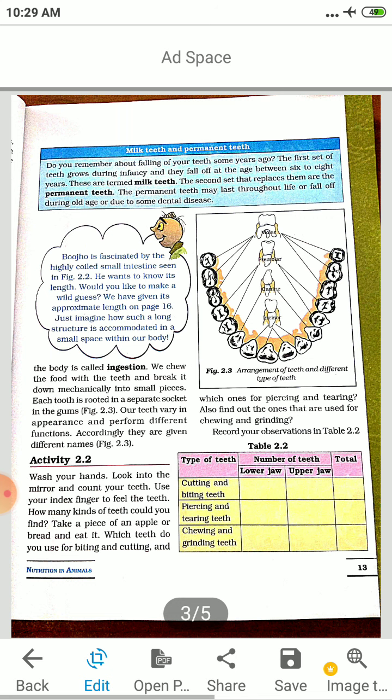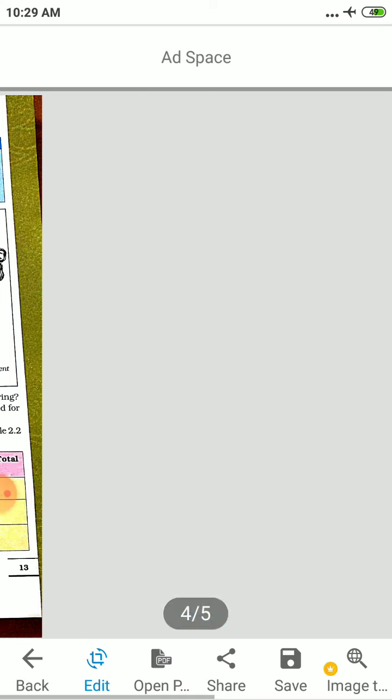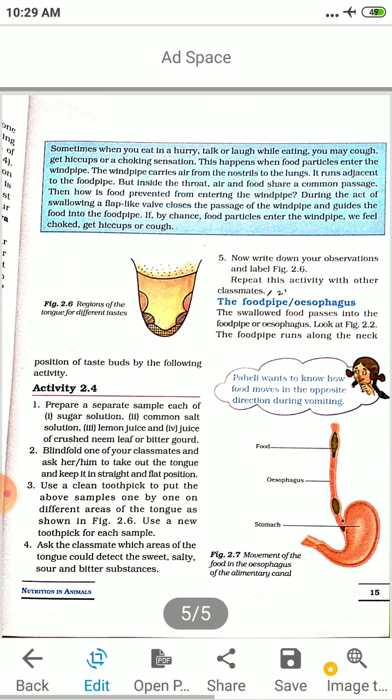We can find out the position of taste buds by the following activity. Prepare a separate sample each. Sugar solution, that is, take water, add sugar, mix it, dissolve. Then common salt solution, that is, take water, add salt, mix properly. Lime juice, lemon juice, and juice of crushed neem leaf. Neem leaf juice is bitter in taste.